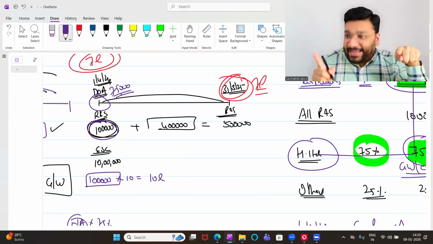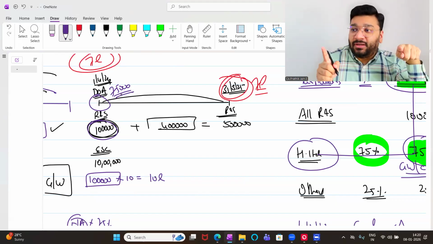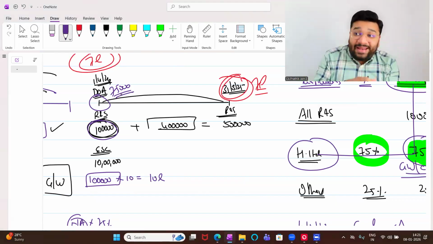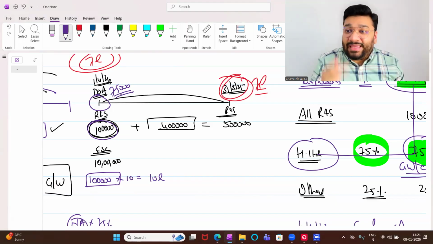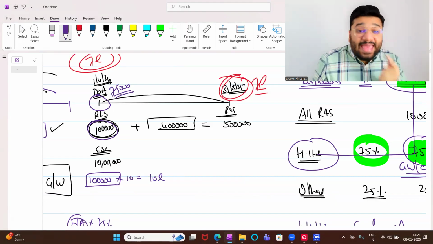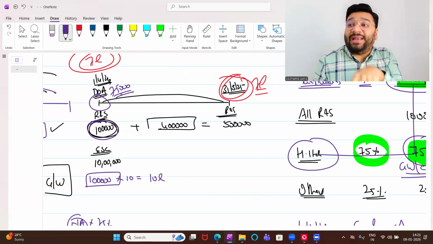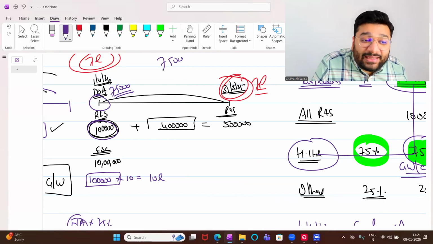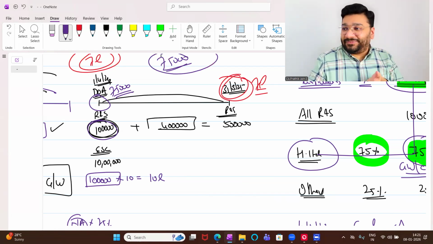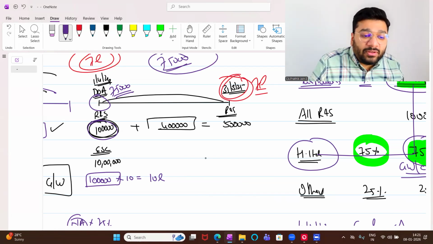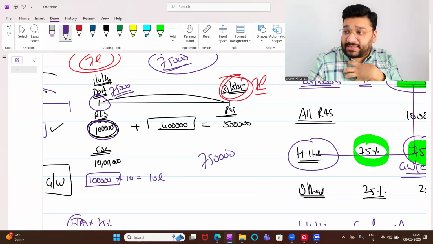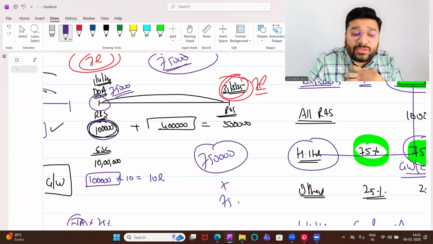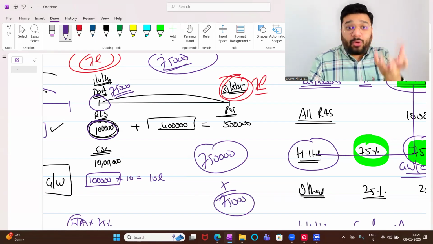Will be paid to H. H will get the 75,000 only when H is a shareholder of the company. To become the shareholder, he had to acquire the shares from X. X will sell the shares to H Limited only when H pays the money to buy the shares. So I have now paid 7,50,000. I am the holding company. I paid 7,50,000 to acquire shares towards capital, and 75,000 I paid to acquire shares as profit, to buy the profit.